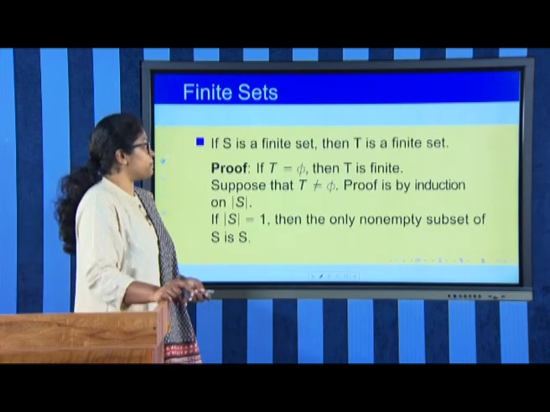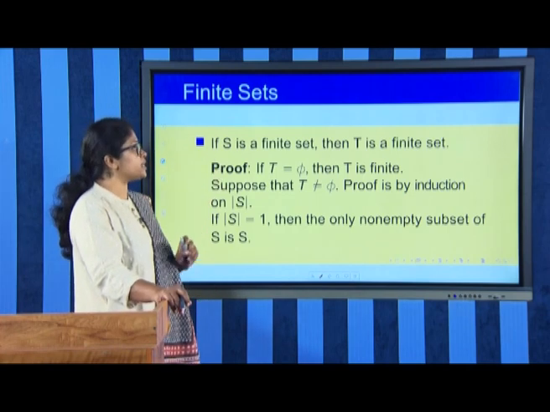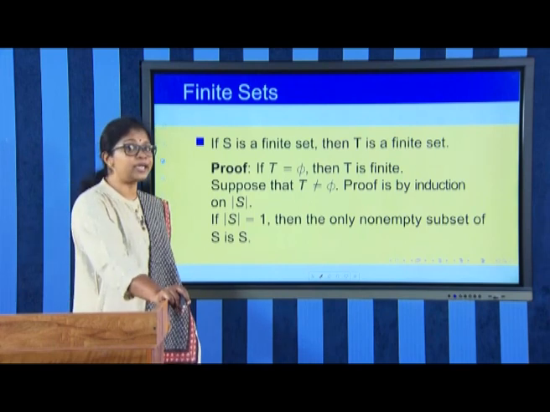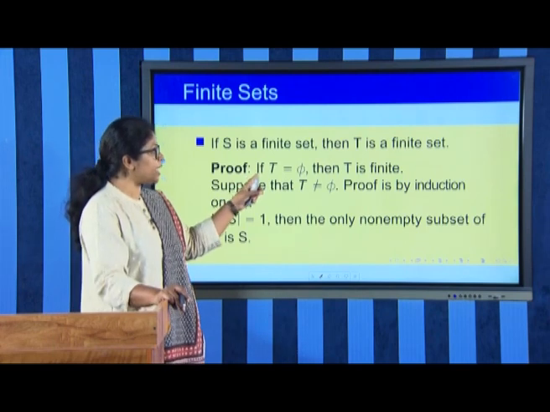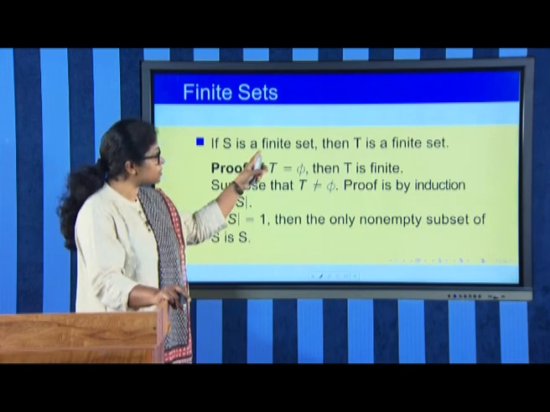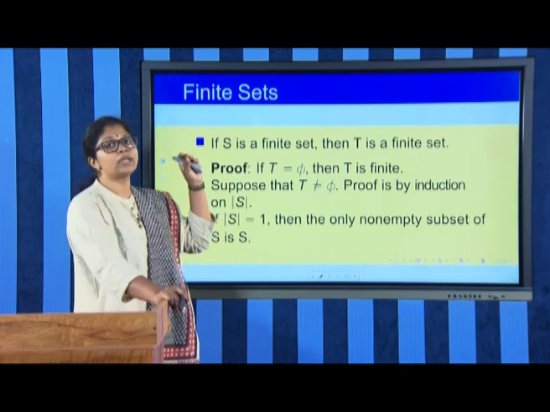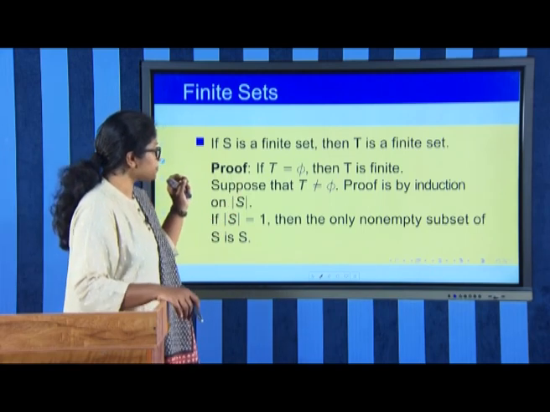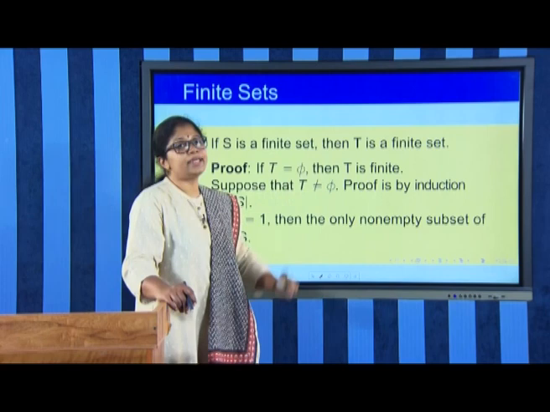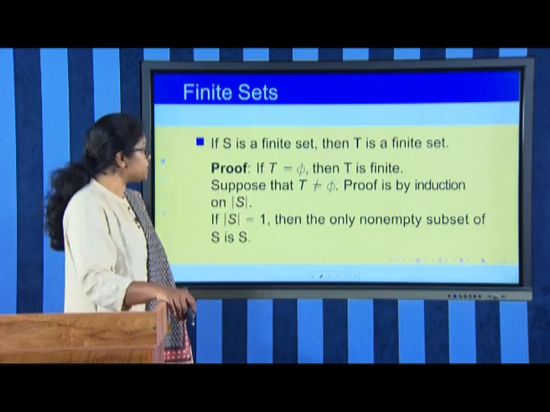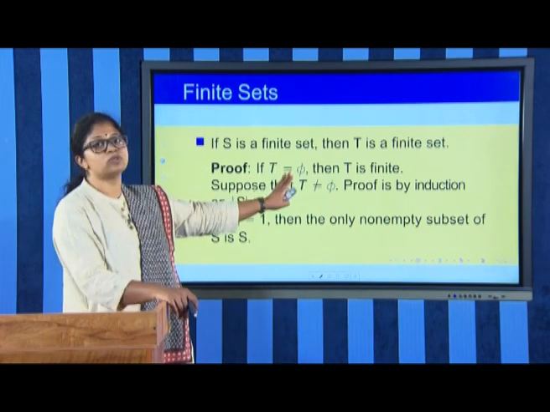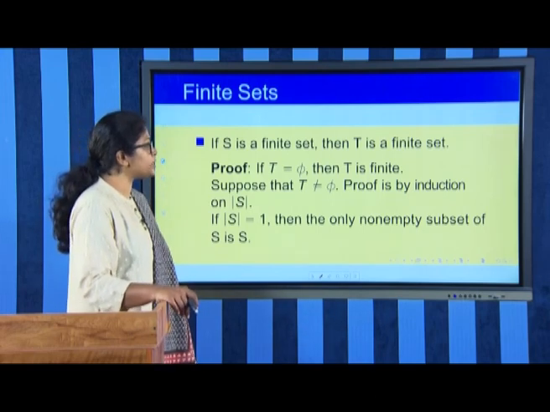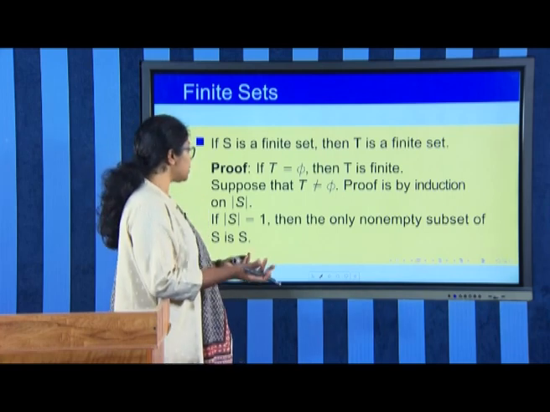So, the proof is quite simple. Suppose that S is a finite set, then we have to prove that T is a finite set. By the definition of finite, there can be two options: either S is the empty set, or there is a bijection from some N_n onto the set S. Now, given that T is a subset of S, first suppose T is equal to the null set, which is a subset of every set. So, if T is a null set, then T is obviously finite, there is nothing to prove.